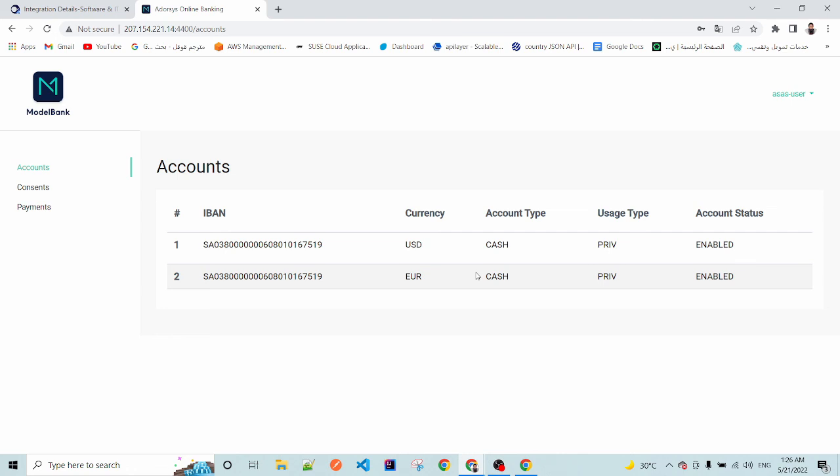At Asasy we can fetch multiple bank accounts, even from different banks. That's possible, and the user can also see the consents and the transactions as we showed in the previous section. And that's it.